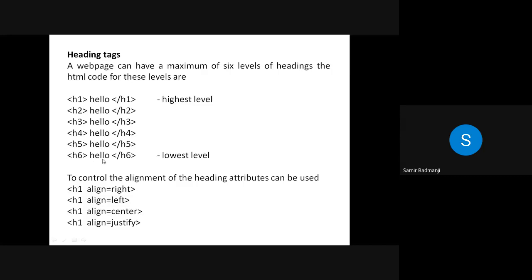So usually a question is asked in the fill in the blanks: which is the highest level in the heading tag? Then you have to just write H1. Suppose you are asked the lowest level, then you have to write H6. So questions like this can come for fill in the blanks. Again, there is an attribute, same as the paragraph tag: H1 align equal to right, left, center and justify. Whenever you write the attribute, you have to write it inside the tag and not outside.